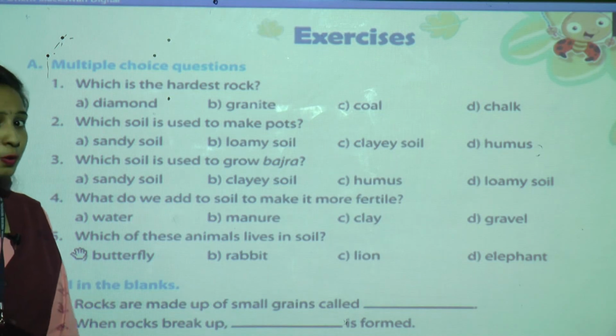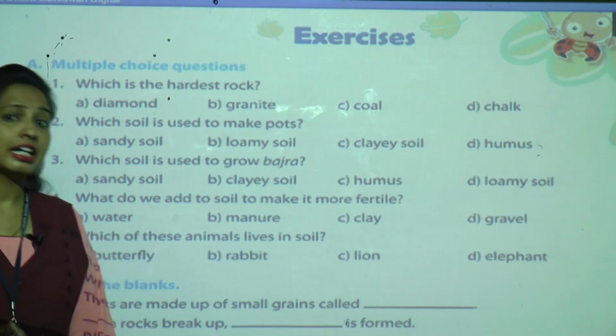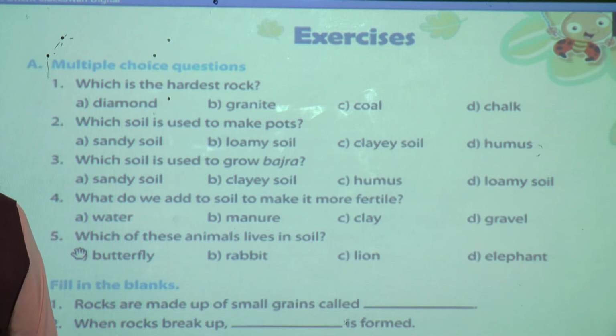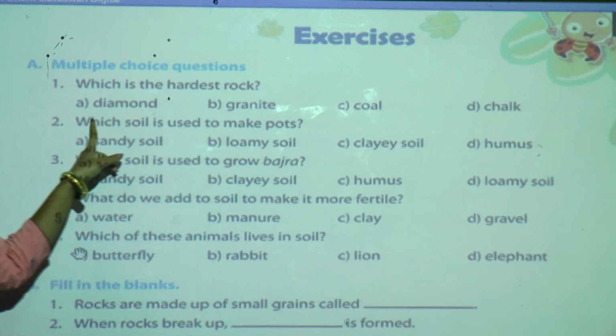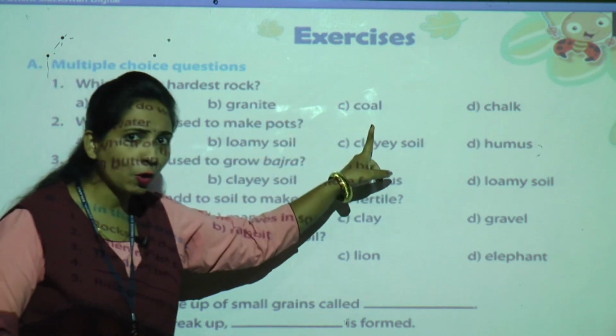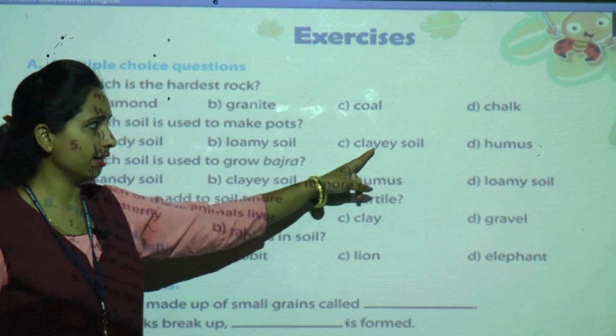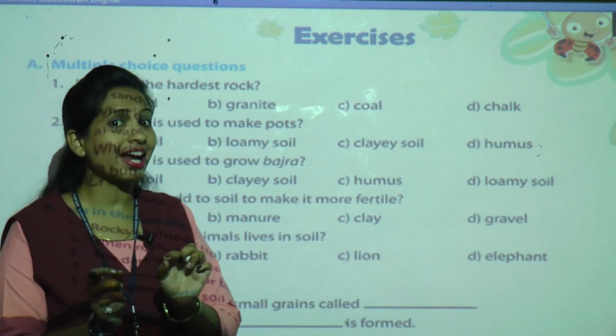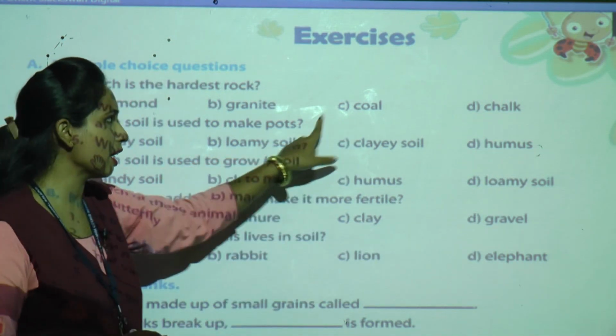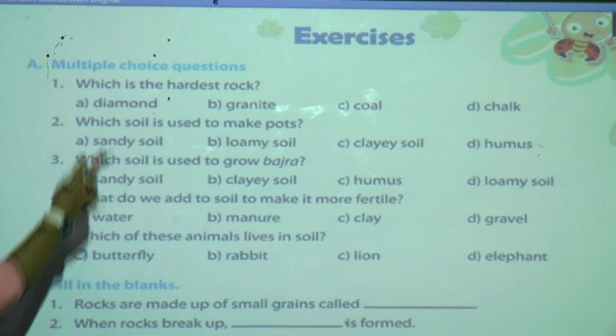Diamond. As you know everyone, we have learned in the last session, diamond is the hardest rock. Granite is also very hard, but the hardest rock is diamond. What about coal? Coal is not very hard. And what about chalk? Chalk is a very soft rock. It can break easily. So, these 3 options are not correct for this question.